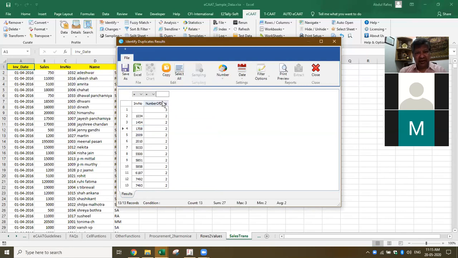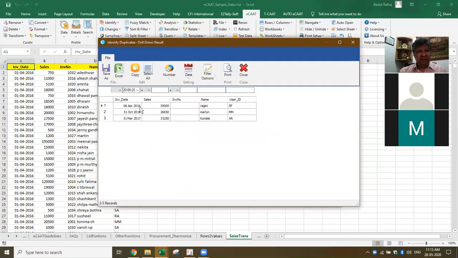Now if you see the total here, it comes to 27 because it has also found the blank invoices. Now I want to see which are the invoices which are blank. I just double click. It will take me to this particular one. These are the vouchers where the invoice number itself is blank.